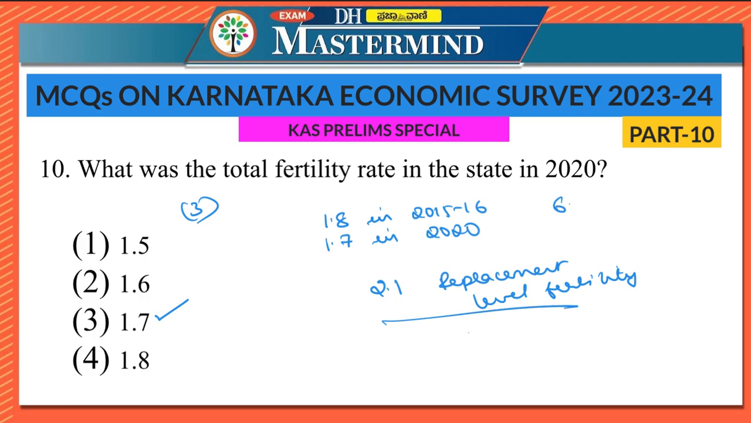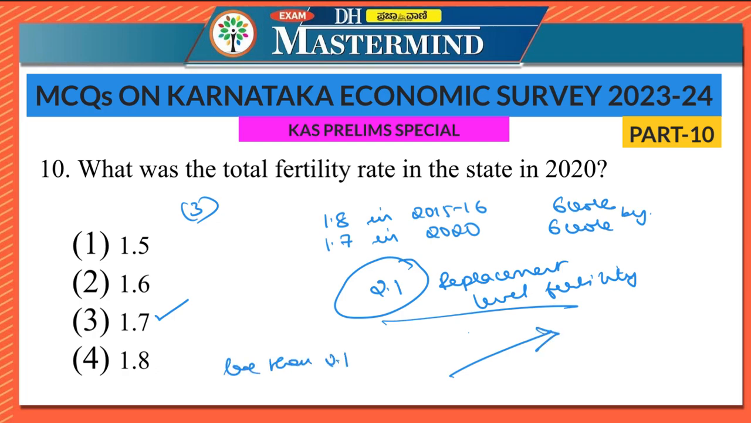If there is a 6 crore population, then the 6 crore will be replaced by another 6 crore if the total fertility rate is 2.1. If it is less than 2.1, then the population will go down. If it is greater than 2.1, then the population will rise. If it is equal to 2.1, then the population replaces itself by the same number. Please note down that 2.1 is the replacement level fertility.